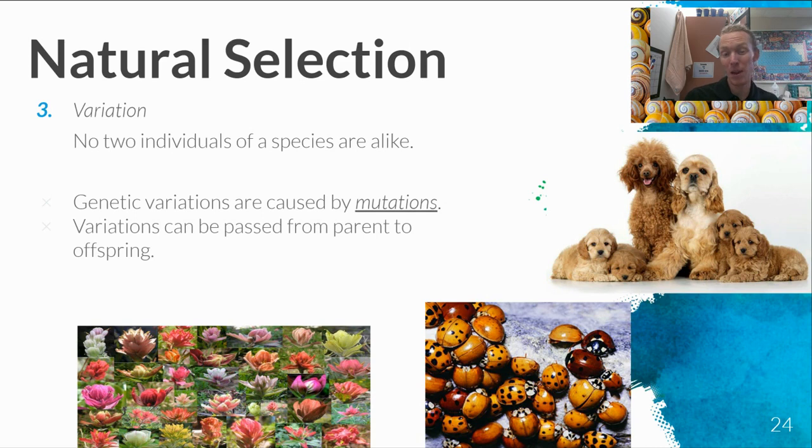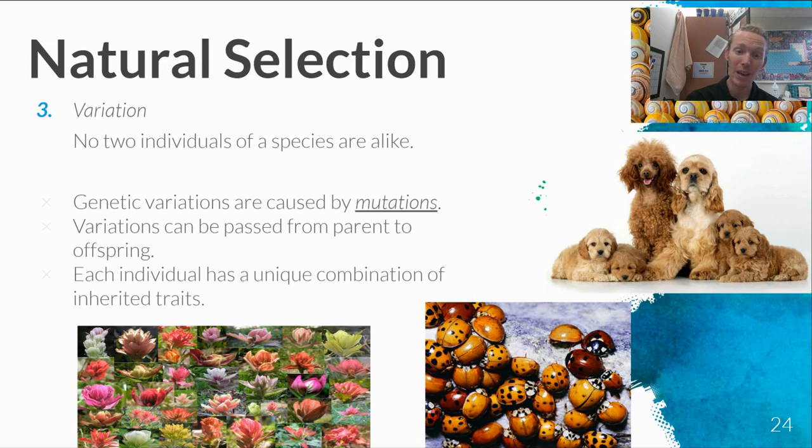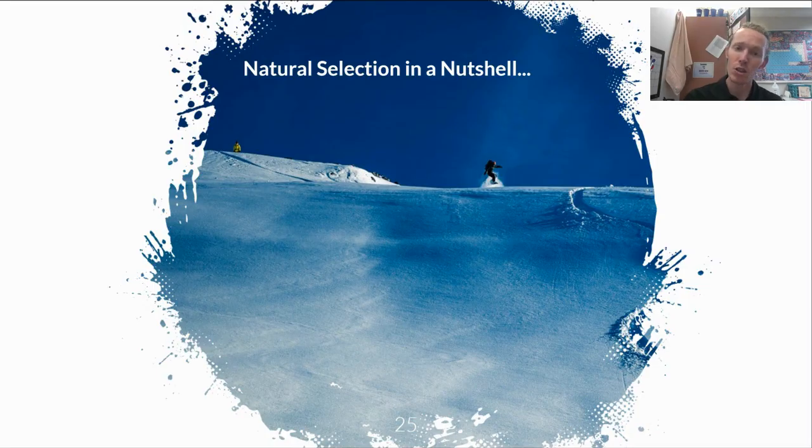Variation can be passed from parent to offspring as long as it is inherited, but if it is acquired, it is not necessarily going to be something that is passed on to the next generation. Each individual has a unique combination of inherited traits that makes that individual different or varied from the other organisms within that species.